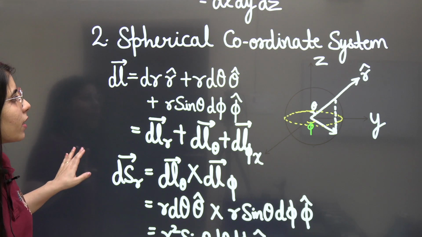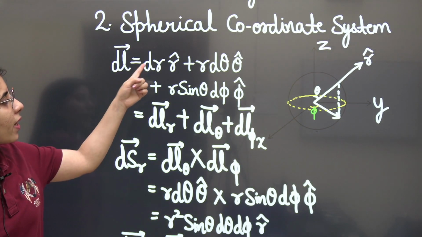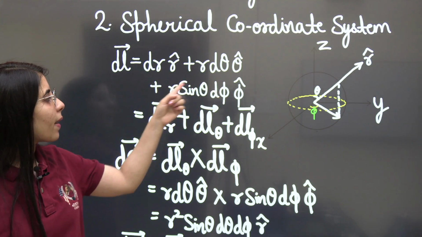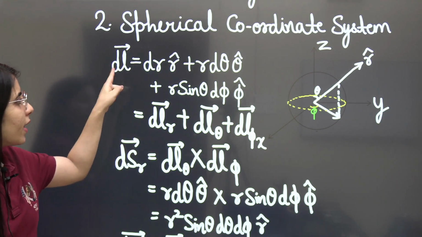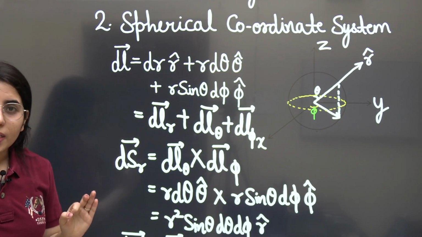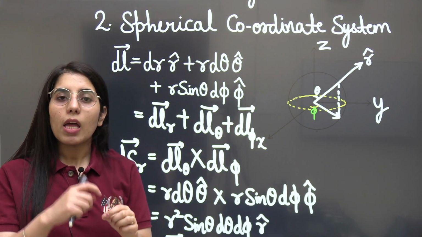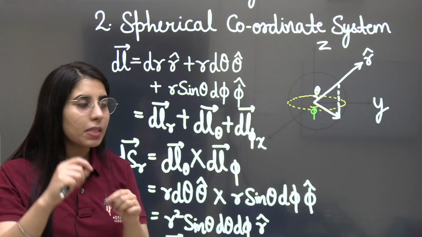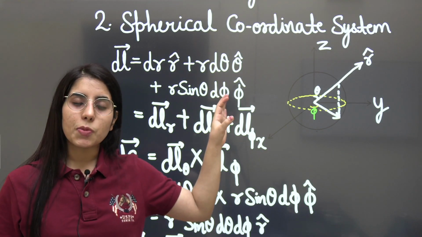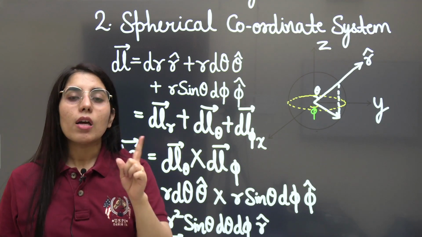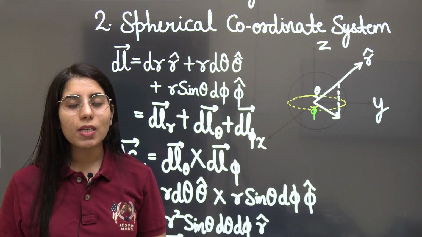Next thing, what is the length element for the spherical coordinate system? So it is dr r cap plus r d theta theta cap plus r sin theta d phi phi cap. Clear? This is the length element of the spherical coordinate system. If you want to locate a point, or you want to just consider the different points, length elements, this is how you will be denoting them. Clear? So basically you need to prepare this expression, because it will help you to write the surface element and the volume element, which are mainly needed to solve the questions in the exam.